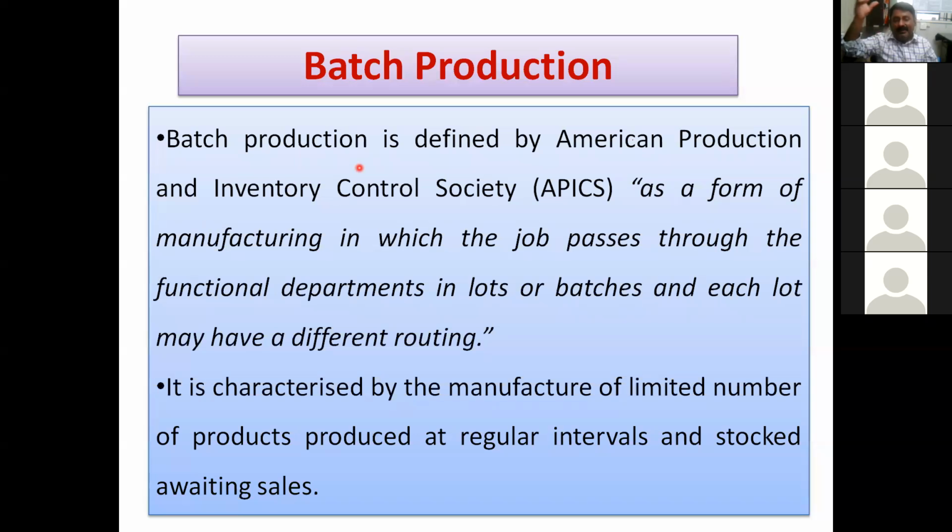And if any company is from Haryana, then it may go to Delhi, then it may come to Mumbai, then Pune, then Solapur and Pandharpur. So it is stocked for awaiting sales. Now, if you visit any of the retailers, you will definitely get packets, or you can call it tablets of 10 or 15, whatever the standard size is.